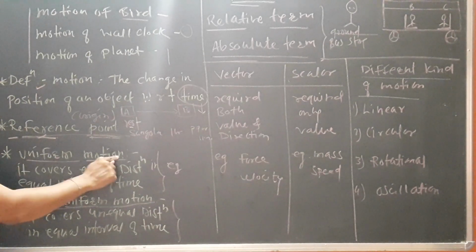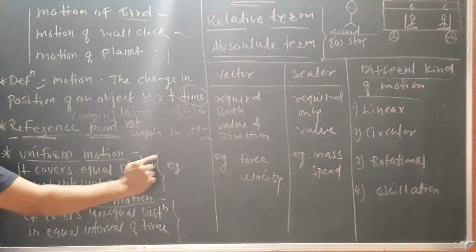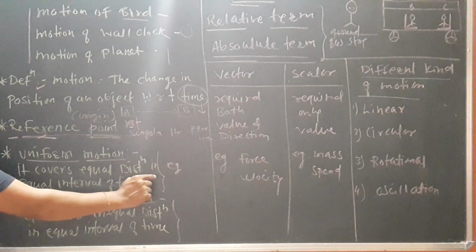Basically, uniform motion, as the name itself indicates, uniform means simple, single, one. If your motion is uniform, it covers equal distance in equal intervals of time.